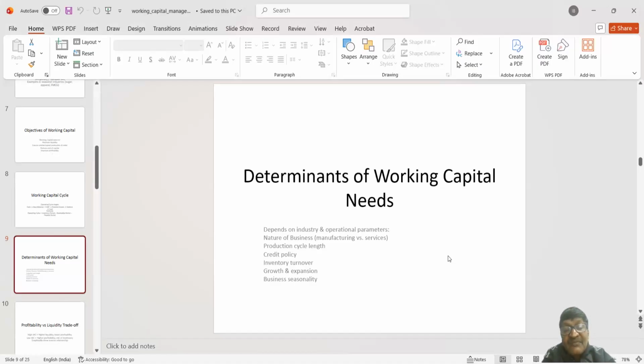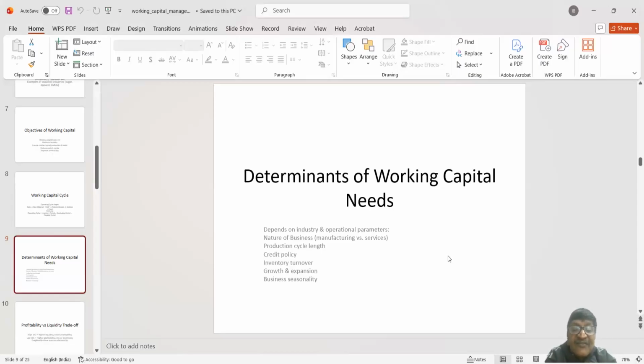So if the company's factory is located nearer to the raw material source, automatically there will not be any need to go for high storage of raw material in the warehouse. So the company can save working capital investment by storing lesser raw material.